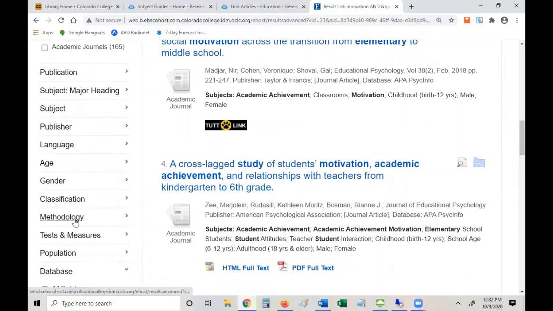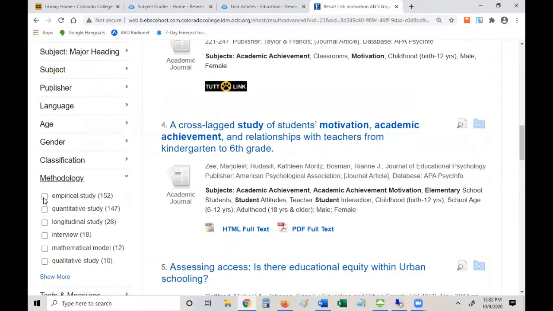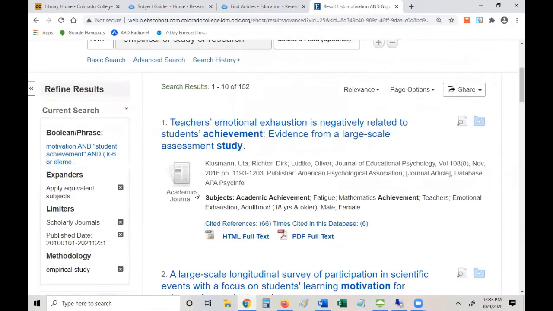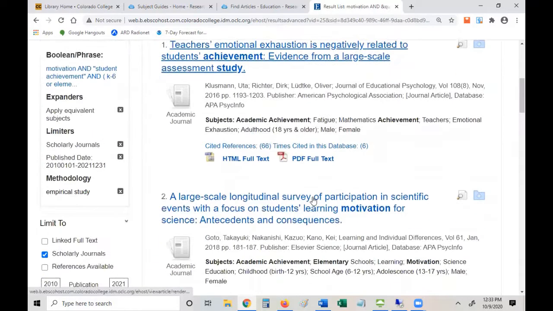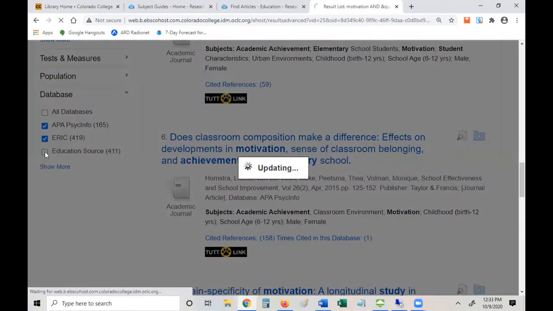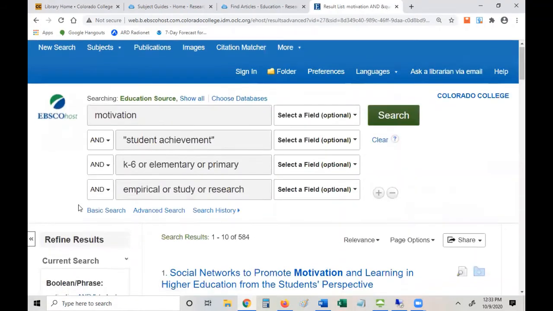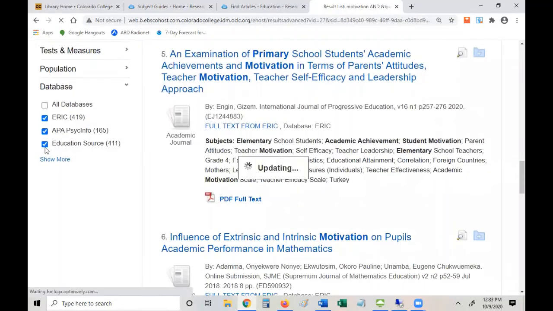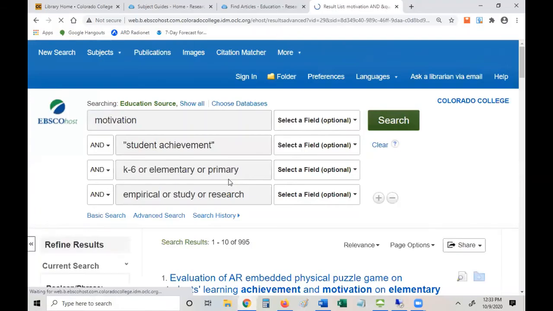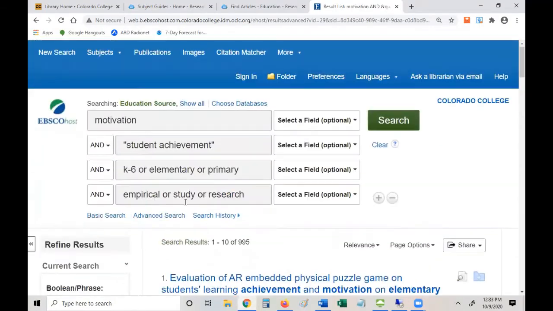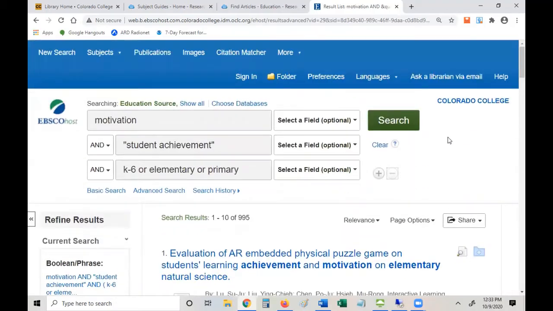And if you look down here, you can actually choose empirical study as a methodology. And this should theoretically only be empirical articles, where the authors did their own research. But I'm going to click these back. The only issue is that the empirical, let me get rid of this too. Search again.